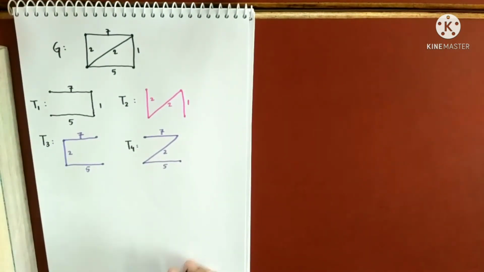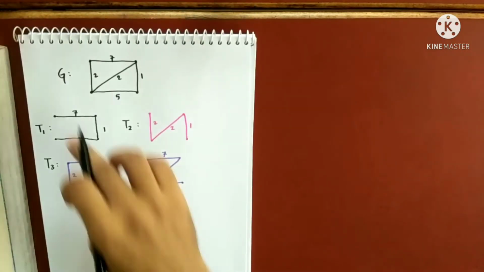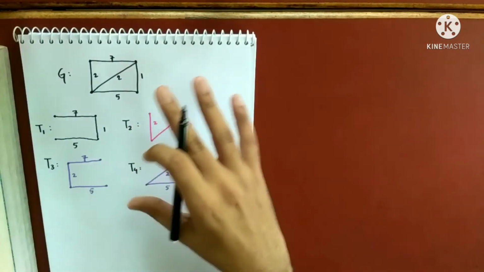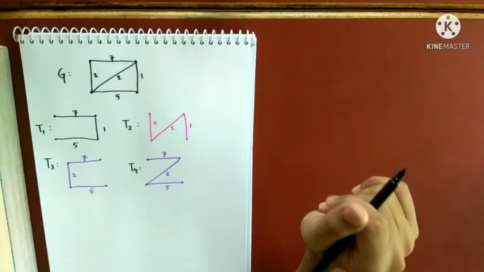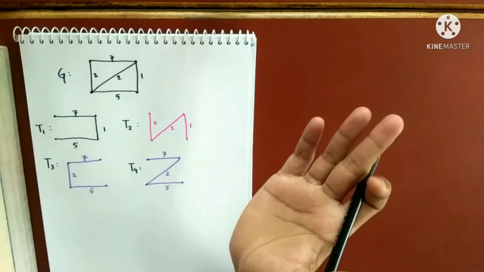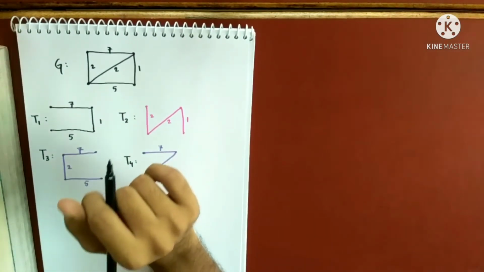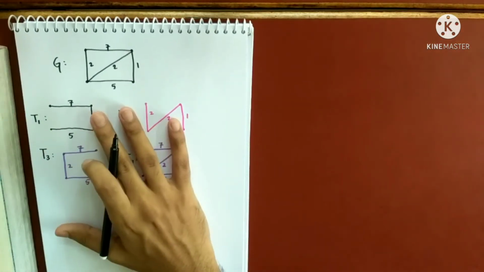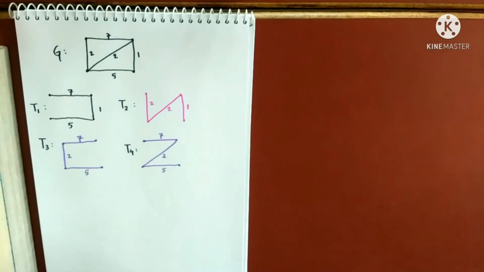Now, among these spanning trees, we are interested to find the one having the least weight. So there can be many more. I'm not just claiming that there are 4 spanning trees; there can be more spanning trees. Now my point is this: whatever spanning trees you are drawing, you choose the one having the smallest or the least weight.